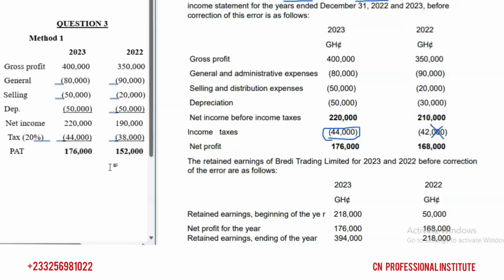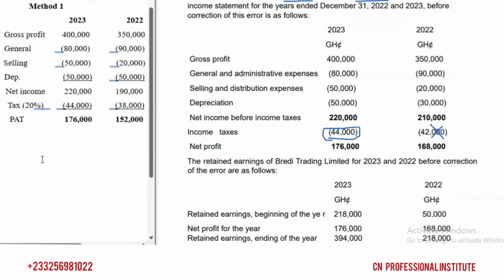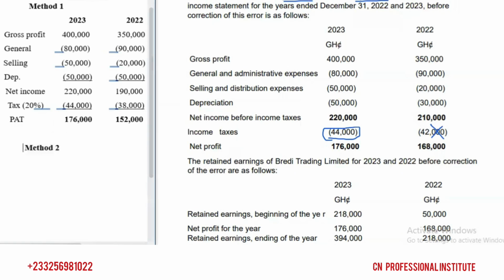With method two, this is how you do it. We are going to use the net profit. I'll bring my net profit here, and the error is with only 2022.